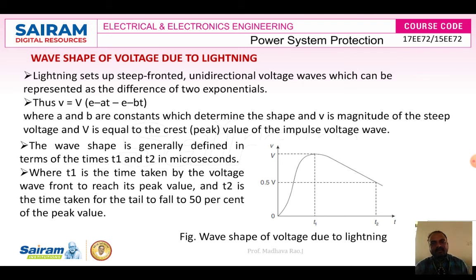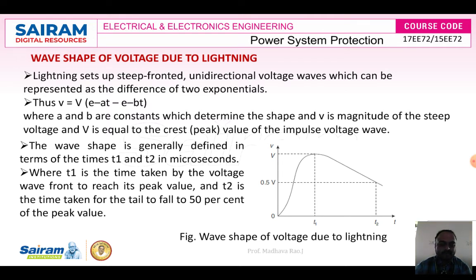Next, the wave shape of voltage due to lightning. This is one of the important things. Due to wave shape changes, our home appliances' operation will also change, and our home appliances will get overheated. Lightning sets up a steep fronted unidirectional voltage wave, represented as a difference of two exponentials: e power minus at minus e power minus bt.